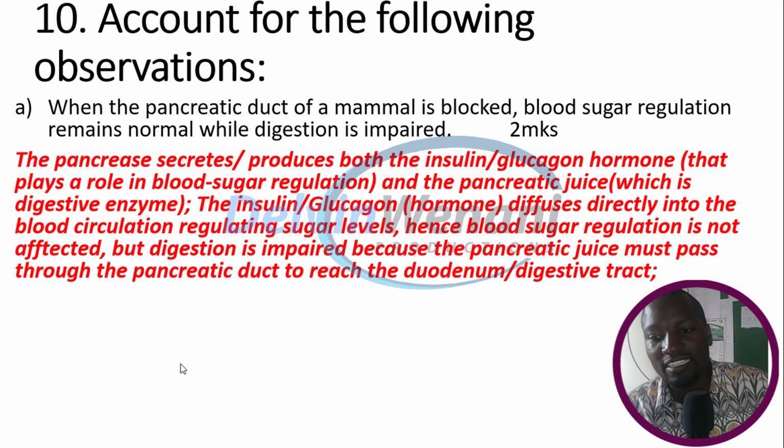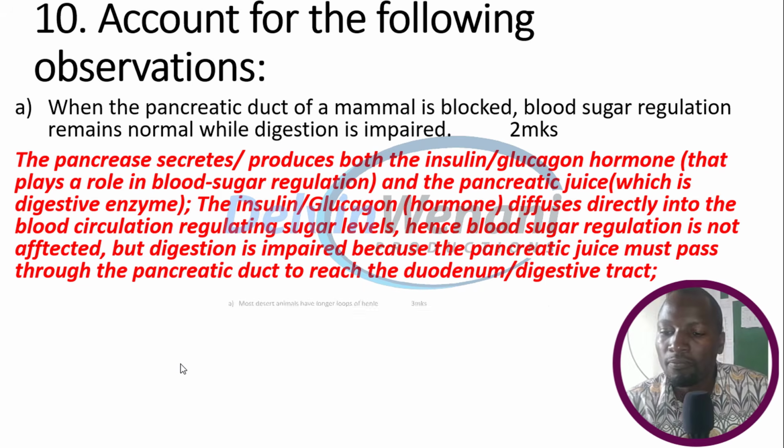But digestion will not take place because the pancreatic juice must pass through the pancreatic duct to the duodenum to digest the food substance there. So the insulin and glucagon will diffuse directly into the bloodstream, but pancreatic juice must pass through the pancreatic duct into the duodenum.